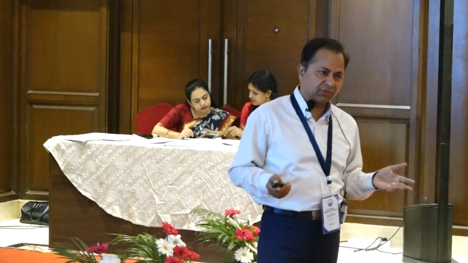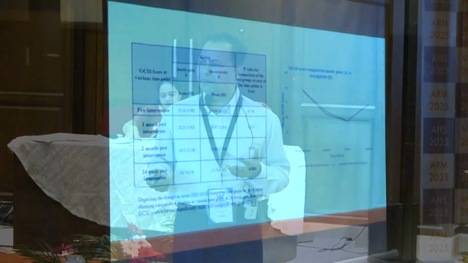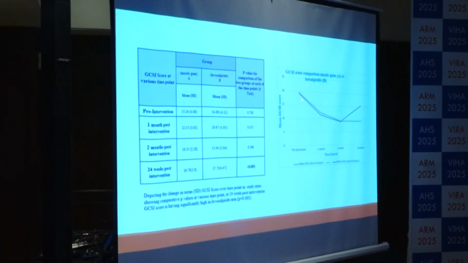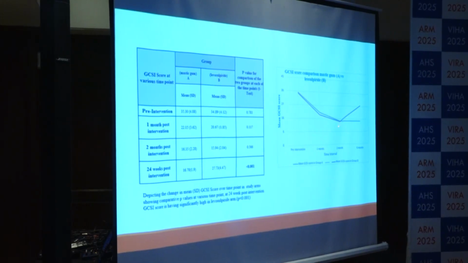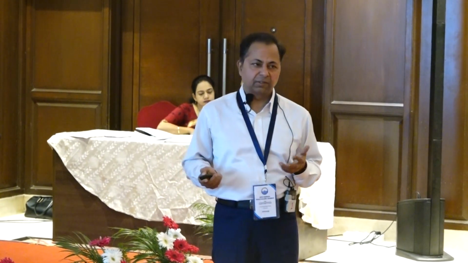The group A was the mastic gum, and group B was the levosulpiride. So they were faring equally because levosulpiride is available and tried. That's why we took this drug as a comparator. And after 8 weeks, the trial was stopped, and you can see this is the post-intervention GCSI score from 36, it came down to 20 after 1 month, and then approximately 18 after 2 months. Till this time, we were giving B, which is mastic gum, which was having sustained effect on GCSI.